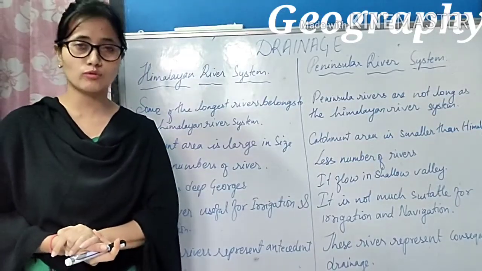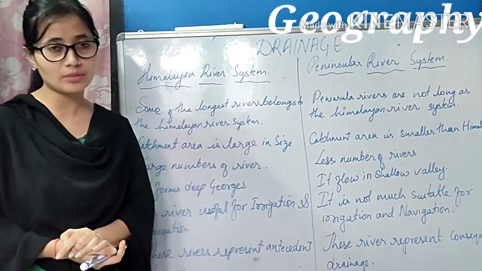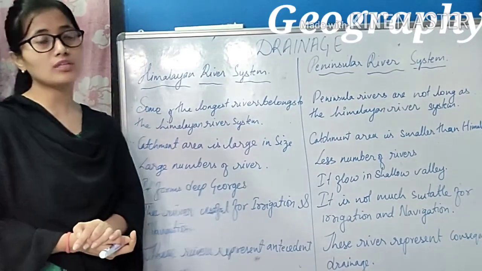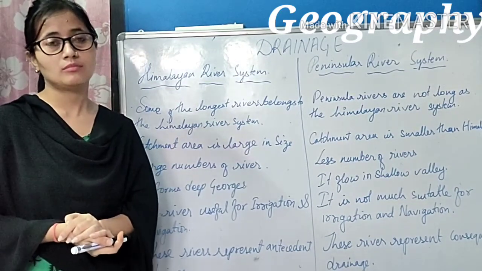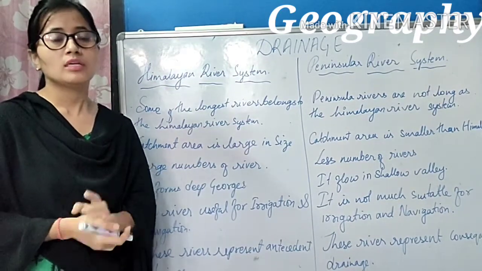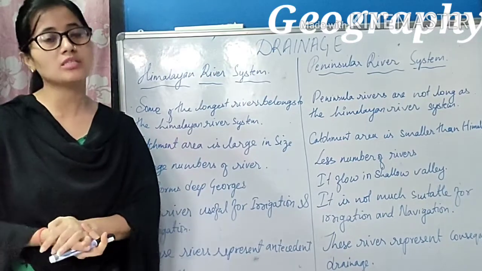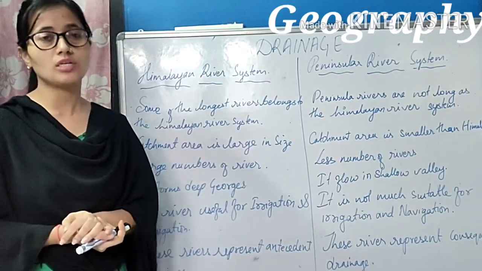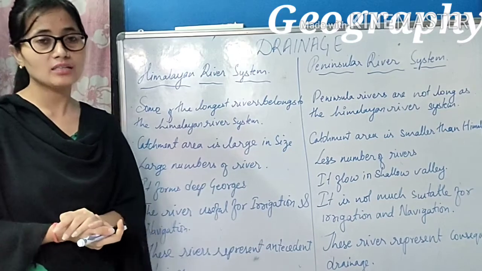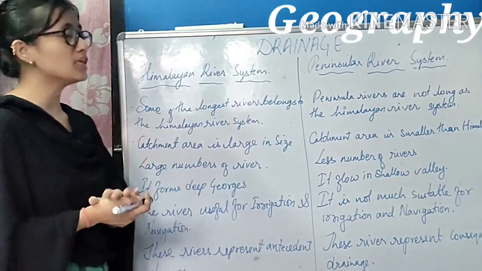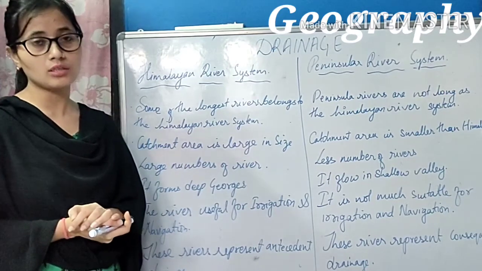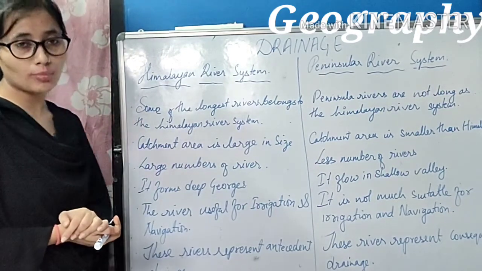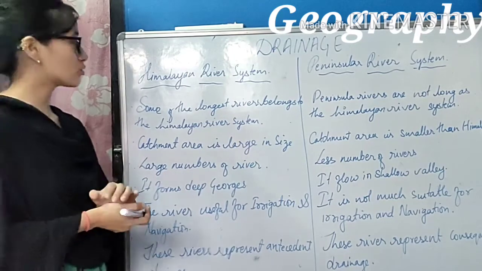Now let us move on to the last topic of the chapter, that is the differences between the Himalayan river system and the Peninsular river system. As we all know, the Himalayan river system and the Peninsular river system are the two broad divisions of the drainage system of India, and the differences between these two are very important. Students, you may get a question on this topic as well. So let us go through it.